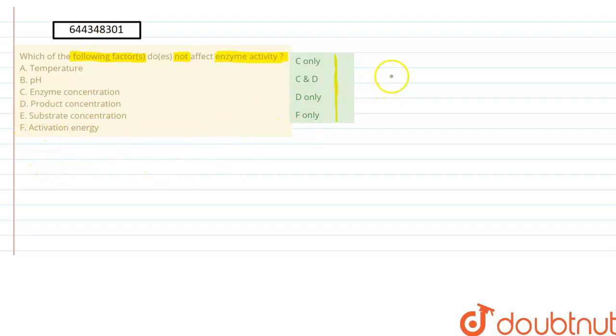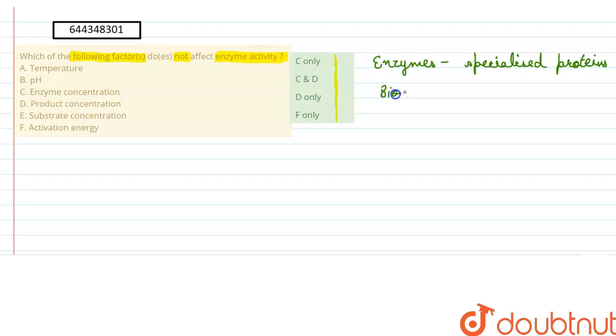Before starting that, let's see what enzymes are. Enzymes are basically specialized proteins, and they act as biocatalysts, that is, they act as catalysts. They increase the rate of any chemical or biochemical reaction. And how do they do this? By decreasing the amount of activation energy required.